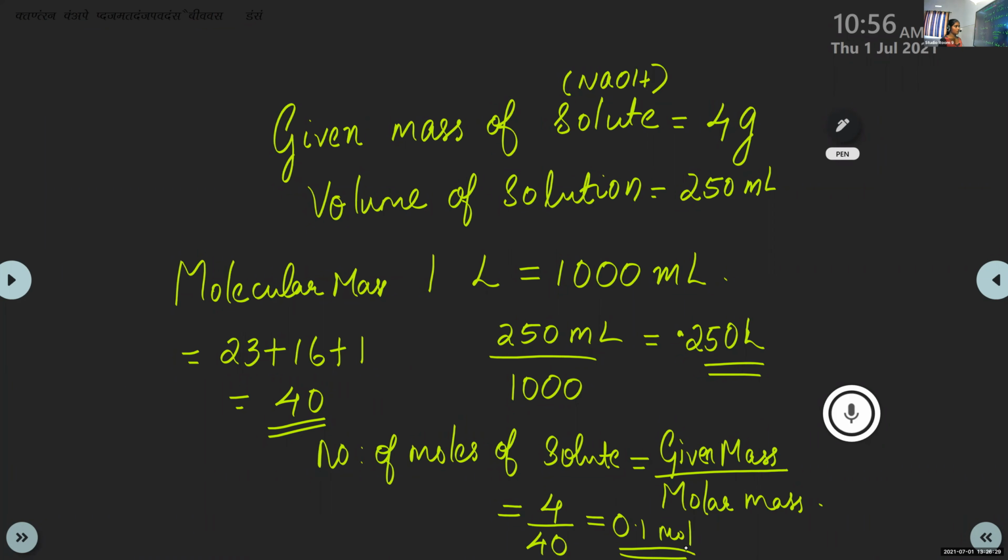Now you get the value of number of moles of solute. It is equal to 0.1 mole. Then the volume of solution is equal to 0.250 liter. Then you can directly substitute here, 0.1 divided by 0.250.